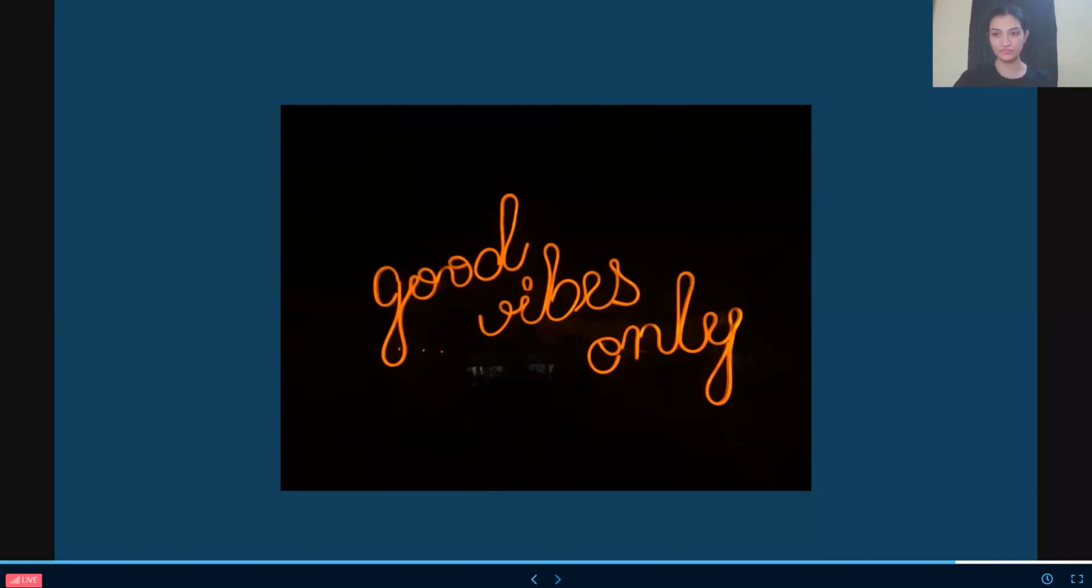So practice as much as you can, and as our emoji, as our picture suggests, good vibes only. So spread good vibes, spread positive vibes, be happy and keep others happy.